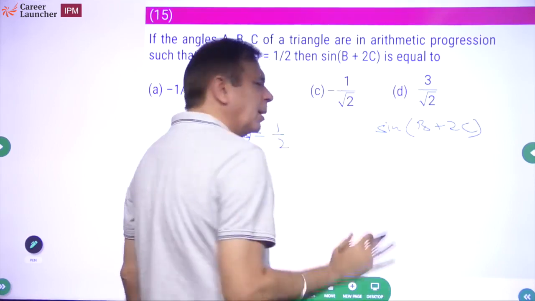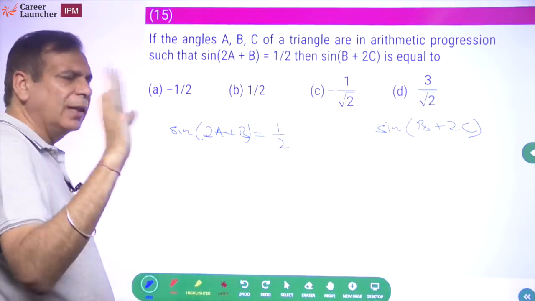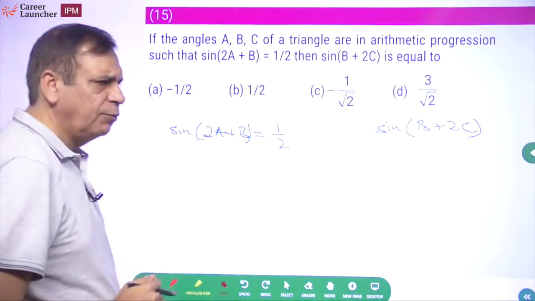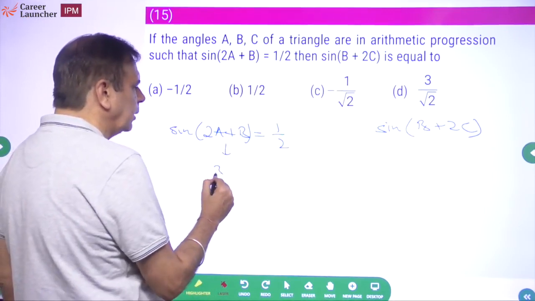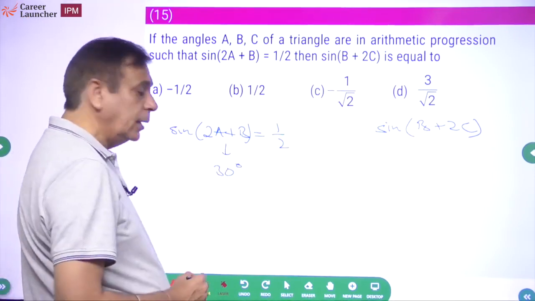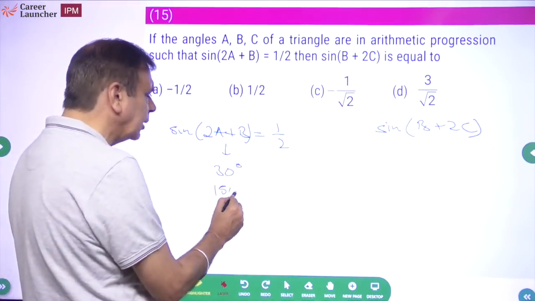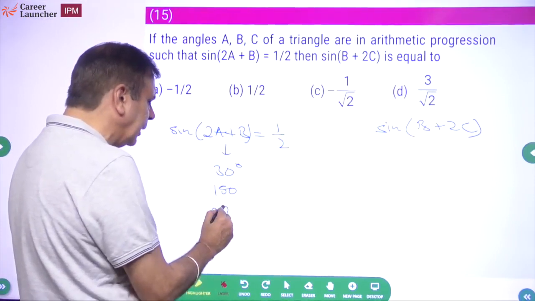तो मेरा क्या काम है भैया, मुझे 30, 60, 90 पता करना है कौन सा है. That is my starting point. Now it is half. When is sin half? 0, half, 30 degree. That means a plus 2b could be 30 degree or it could also be 150 degree. हो सकता है कि नहीं, या 180 degree या 210 degree हो सकता है कि नहीं.